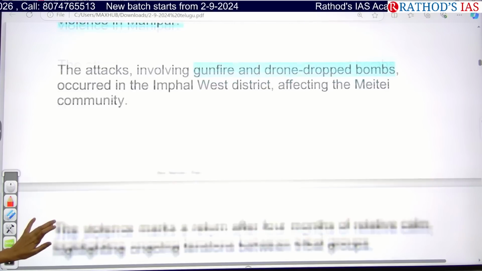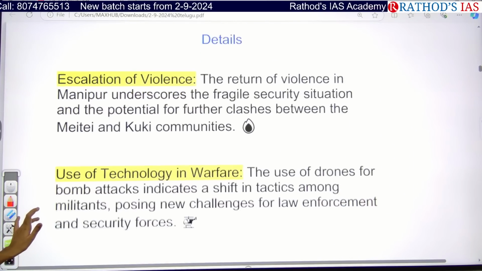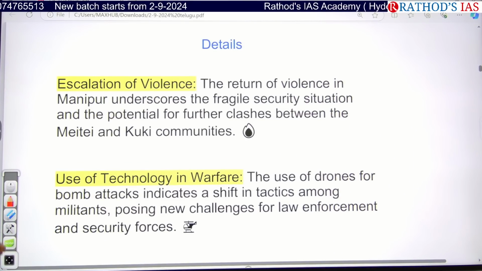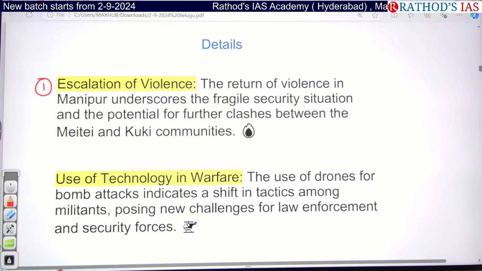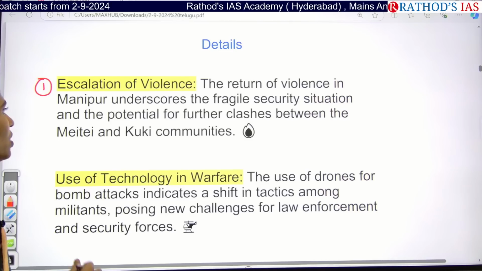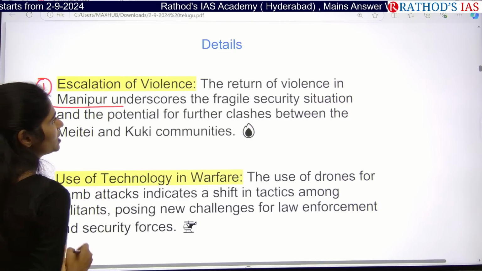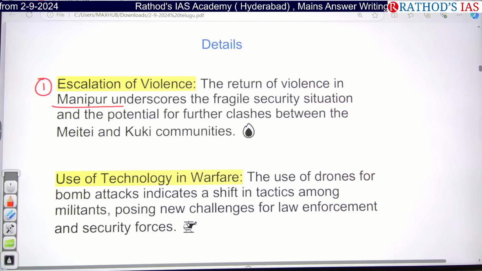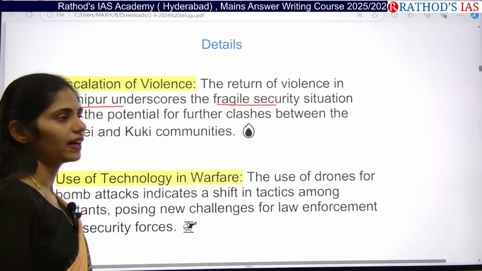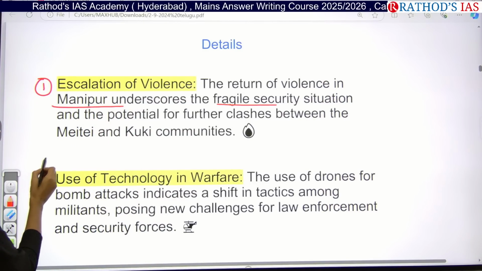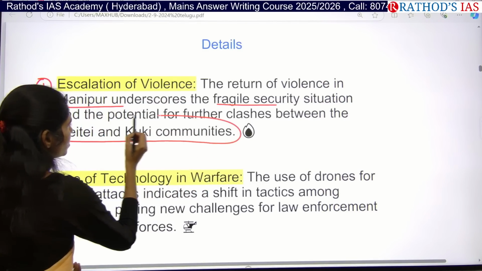Now let us see the key points that you have to get from this article. First important thing is that once again there is an escalation of violence. The return of violence in Manipur says that the security situation is very fragile, and that is leading to further clashes between these two communities, Meitis as well as Kukis.